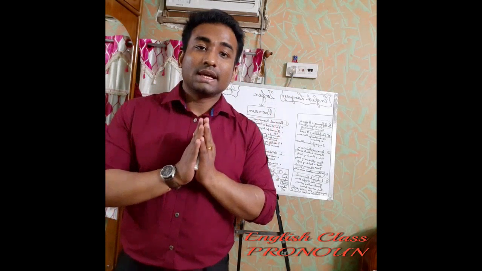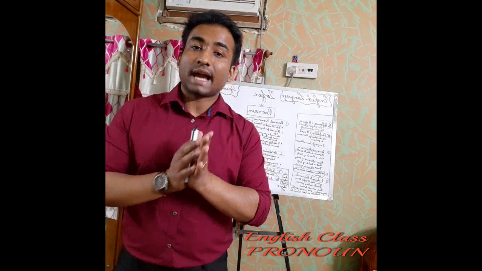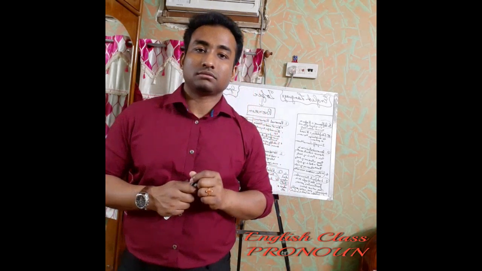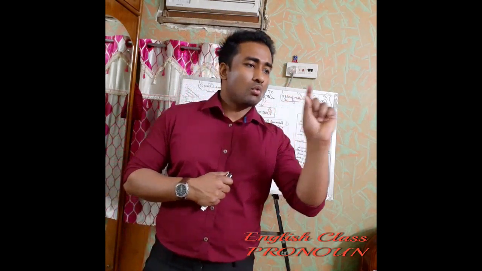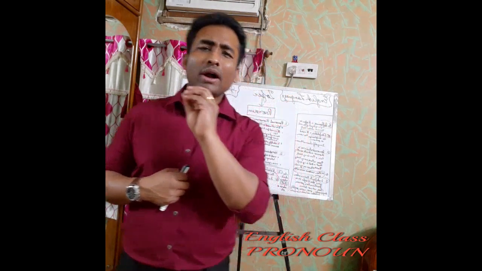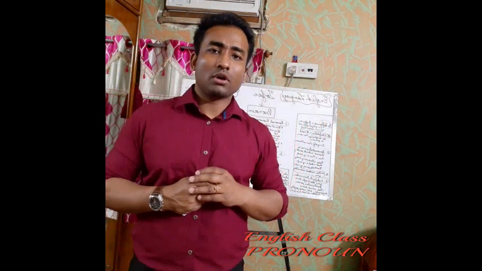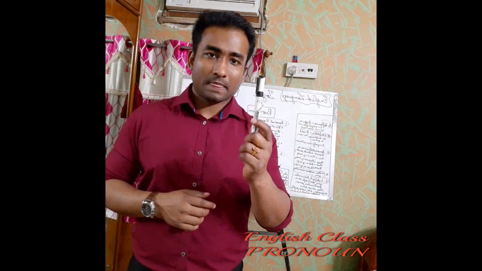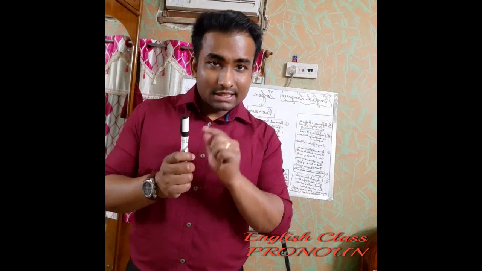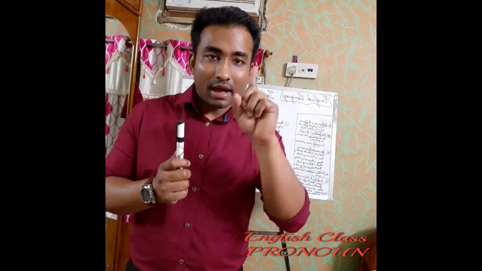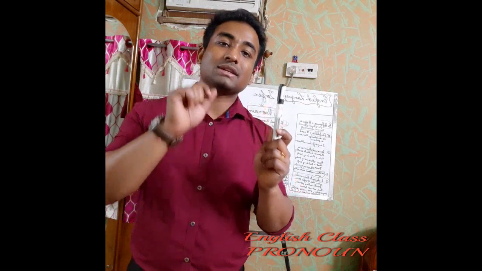But how to use it? This is actually used for a singular noun. Like if I'm talking about one book or one anything, suppose I'm talking about a marker, this is my marker. Only one marker is there, so that's why I'm using this.